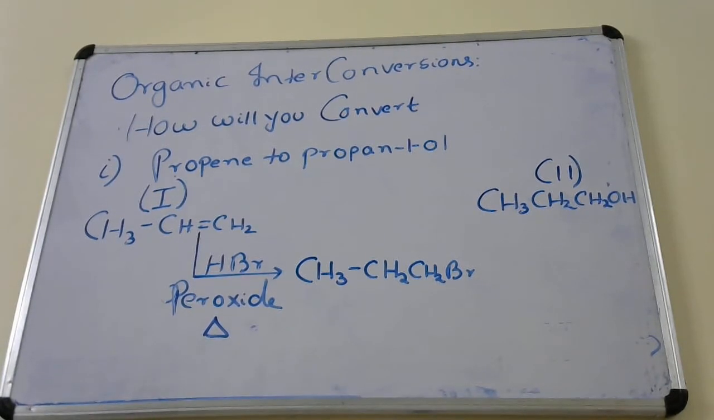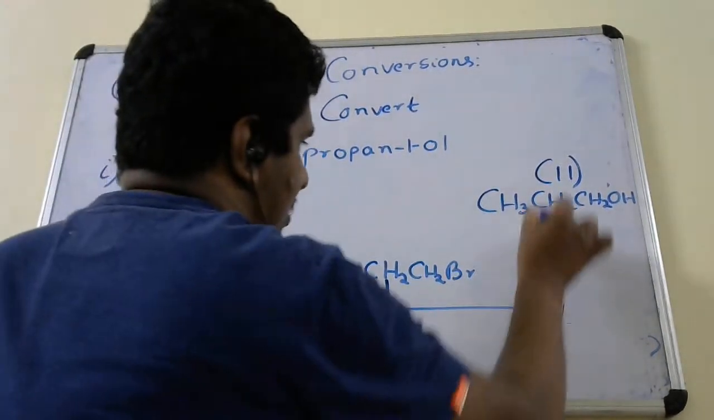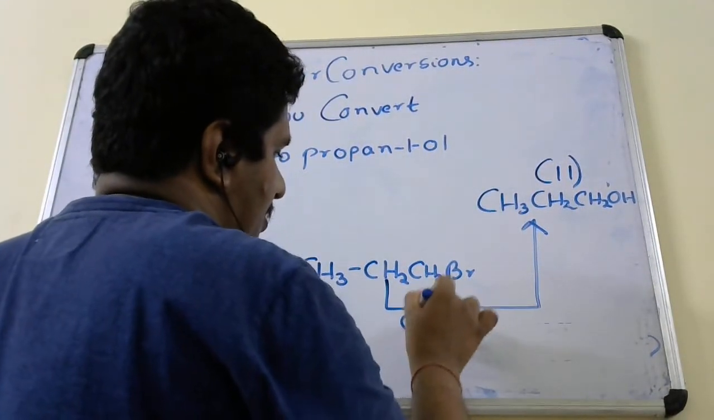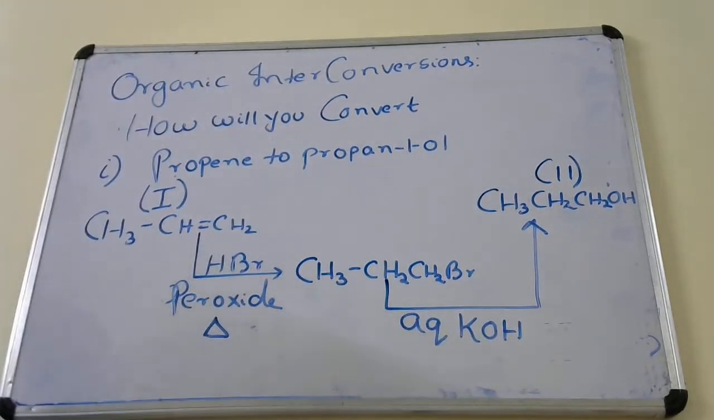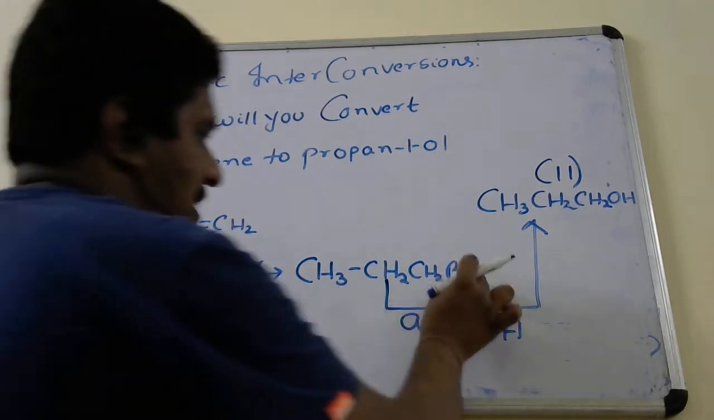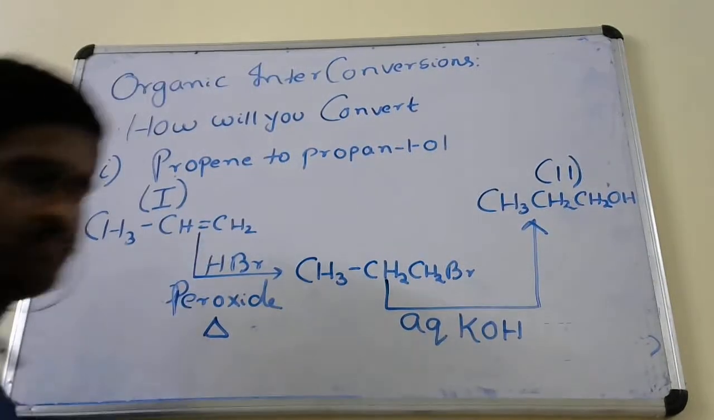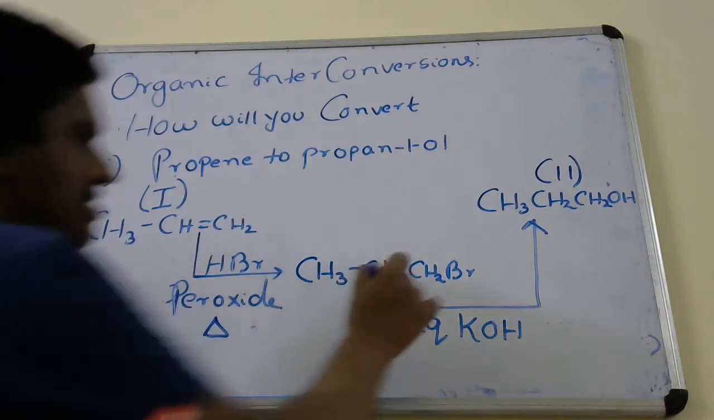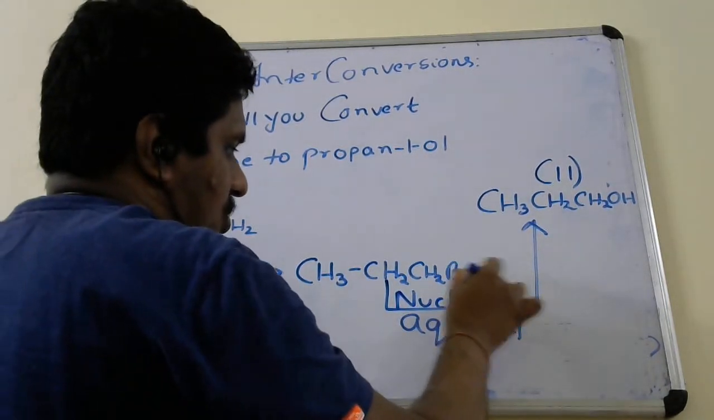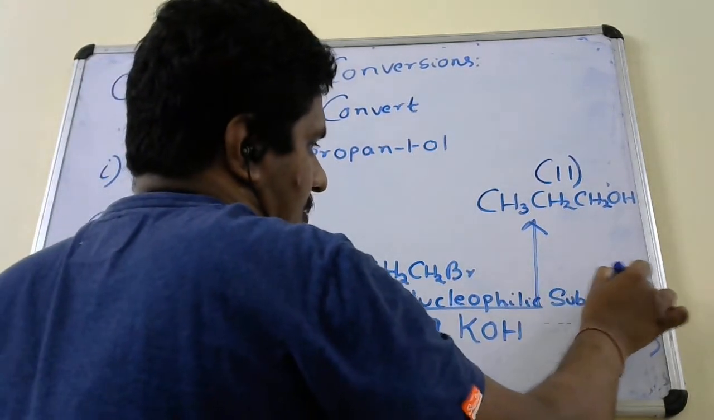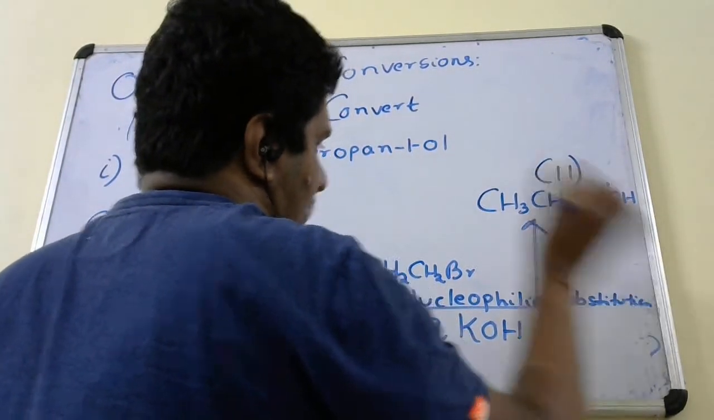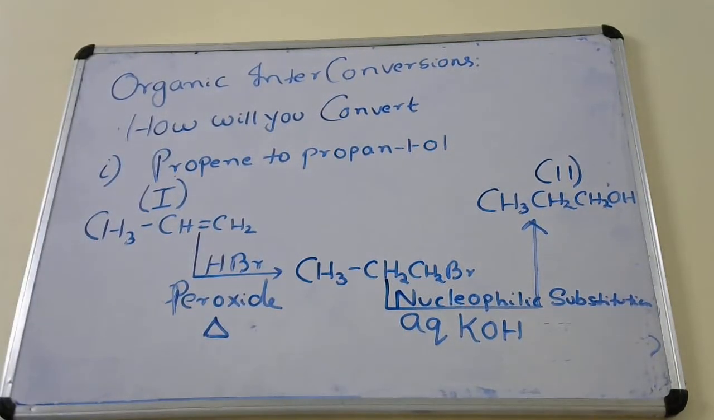Now we have to convert this bromopropane into alcohol. Simple nucleophilic substitution. You give aqueous KOH. Bromine will be substituted by OH. Okay, this is your nucleophilic substitution. You are very well aware of nucleophilic substitution. Alright.